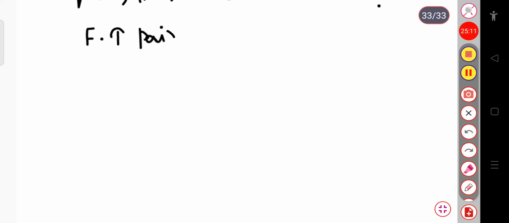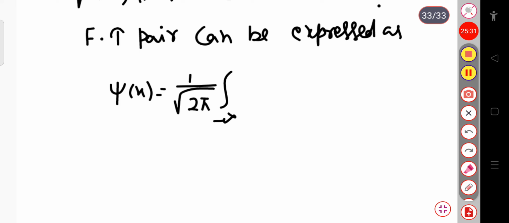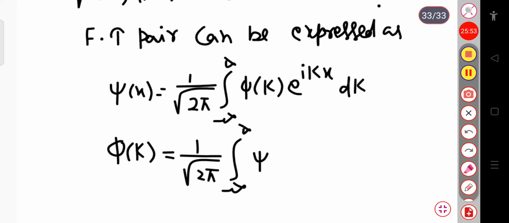So here I am writing the Fourier transform pair can be expressed as psi of x equal to 1 by root 2 pi integration over minus infinity to plus infinity of phi of k exponential iota kx into dk, and phi of k will be equal to 1 by root 2 pi integration over minus infinity to plus infinity of the wave function psi of x exponential minus ikx into dx.